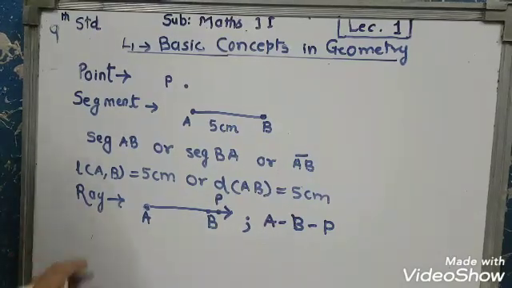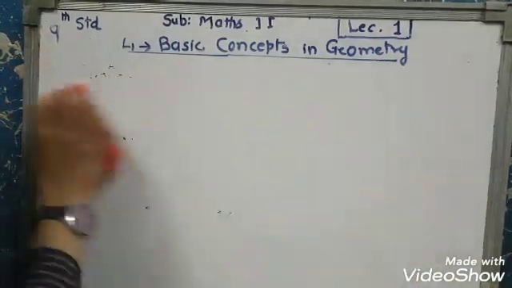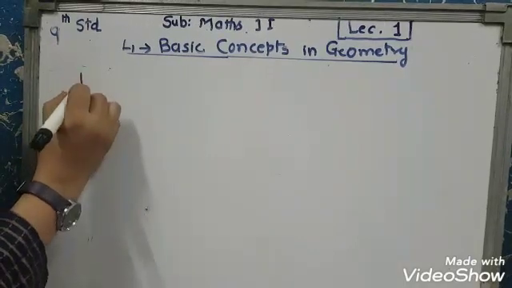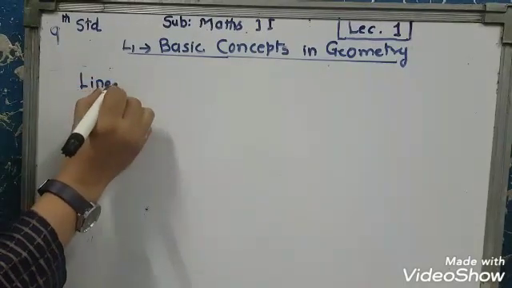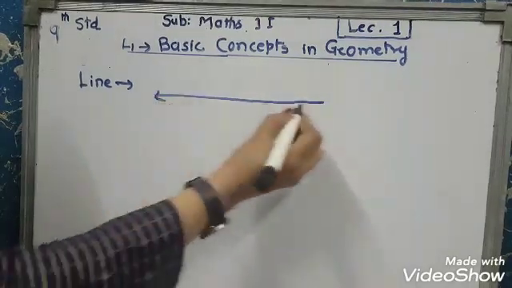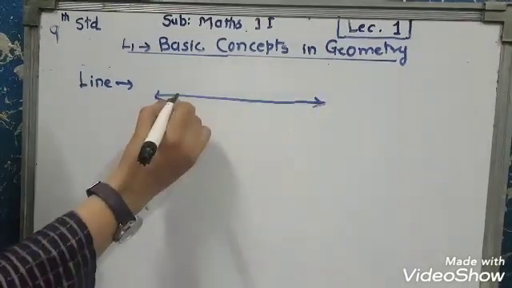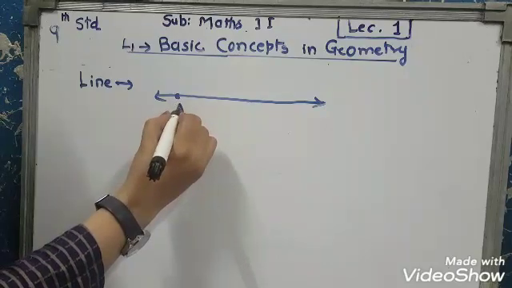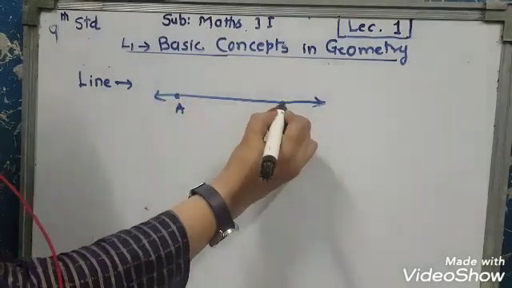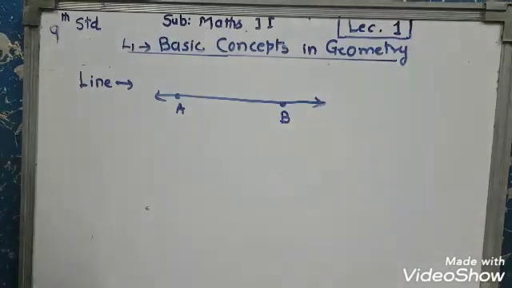Now our next concept is line. This is the diagram of a line. A and B are any two points present on the line.